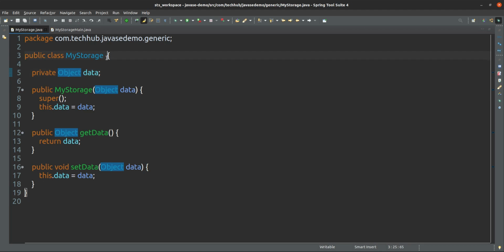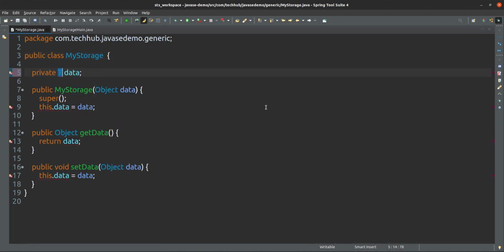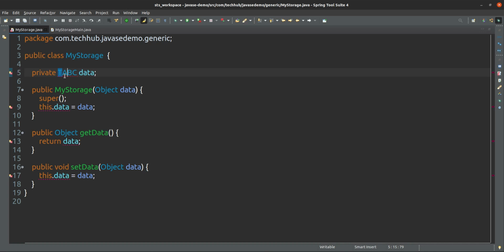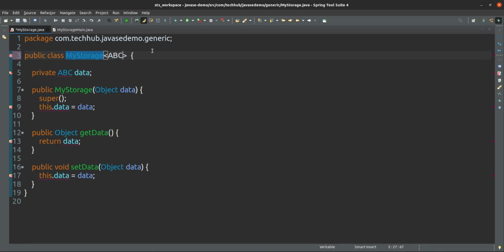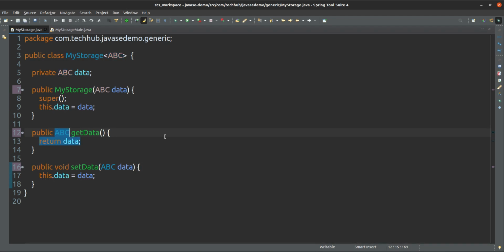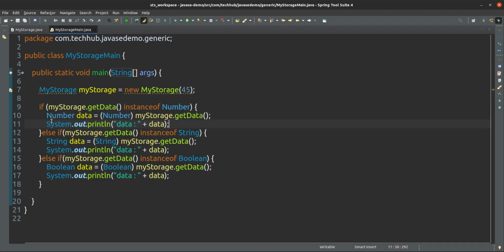The solution is generics. Generics means I can give this type. This is a type. T stands for type. T is nothing but any character. You can give T, you can give ABC, no issue. It's up to you. But if it is ABC, then you have to give ABC here. Now this ABC is any type, no issue. You can just give ABC, ABC, ABC. That's it. Now this much code is not required.